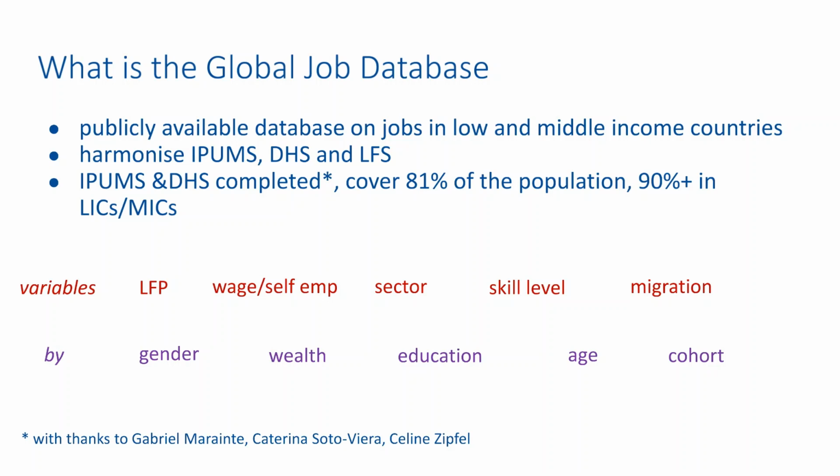Examples of information we are interested in include labor force participation, type of the job, is it wage work or self-employment, sector of the job, is it agriculture, manufacturing, or service, skill level, is it high-skilled jobs like managers and professionals, white-collar jobs, or blue-collar jobs, as well as migration patterns. We don't only show pooled averages across countries, but also show the averages across the two genders, different wealth quantiles as a measure of poverty, different education levels, different age groups, and cohorts.